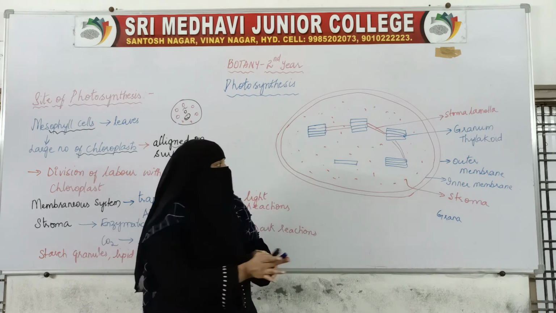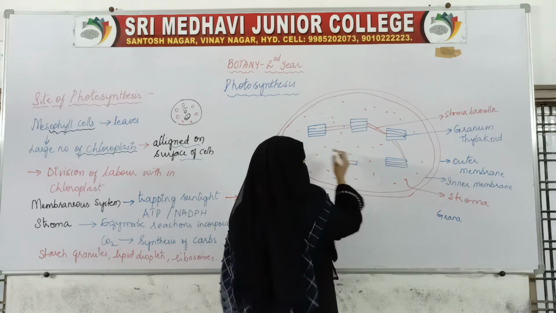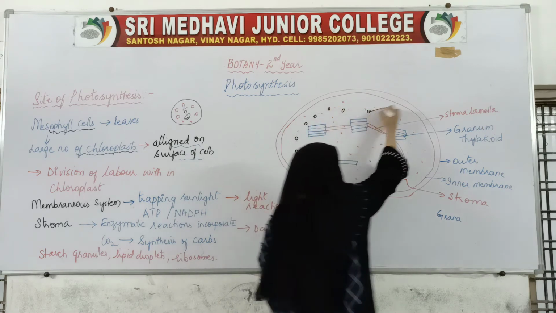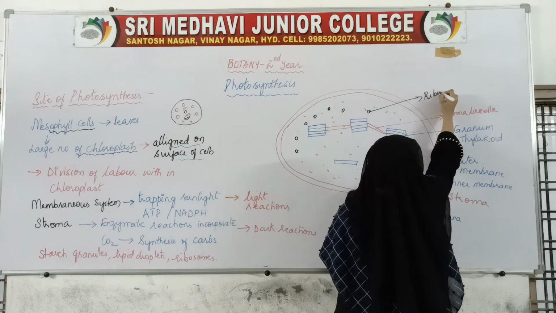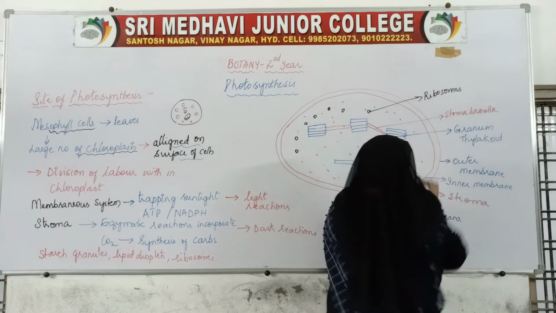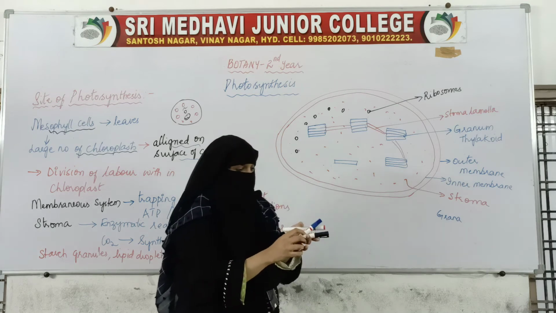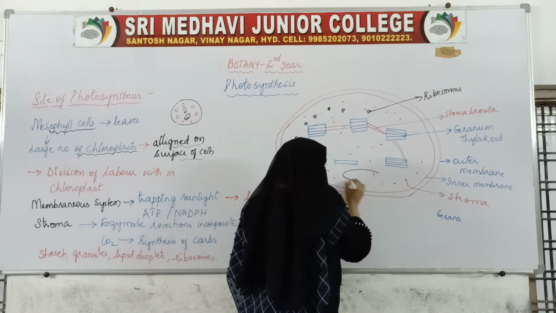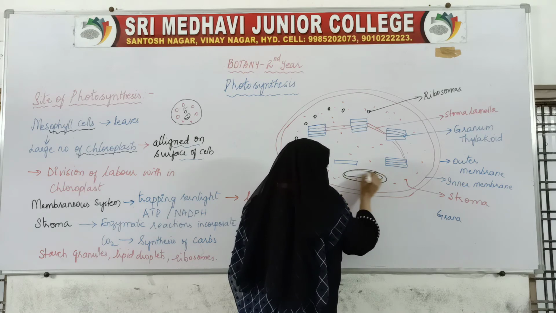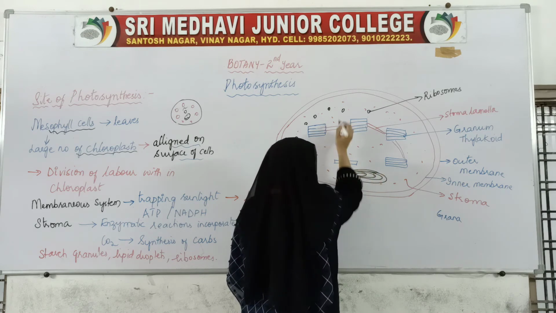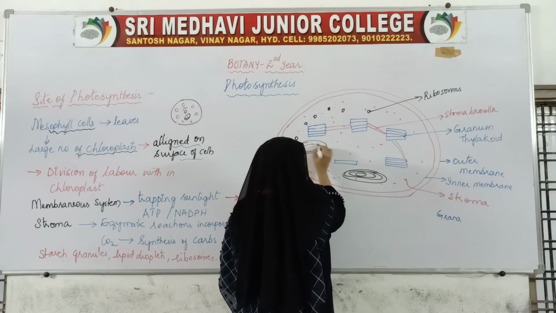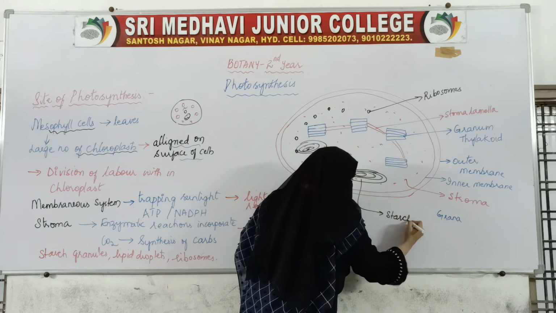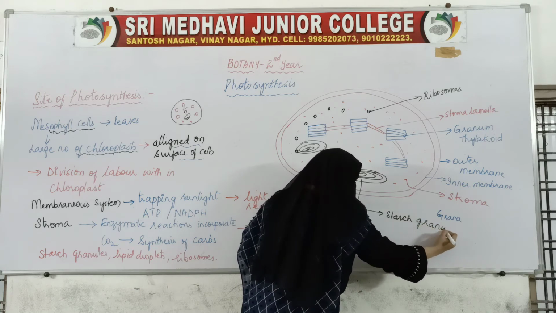Along with this, we have ribosomes. So this is ribosomes. Along with the ribosomes, we have granules. A starch granule will be present, this is nothing but a starch granule.